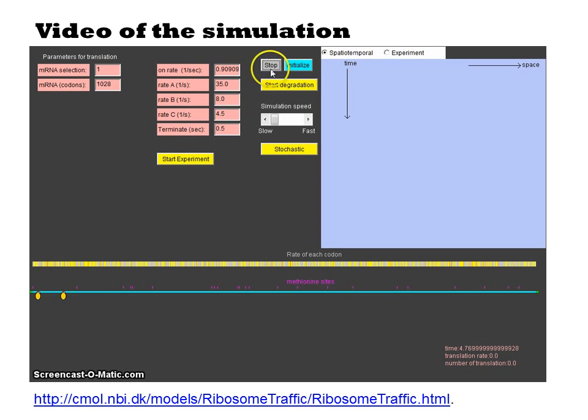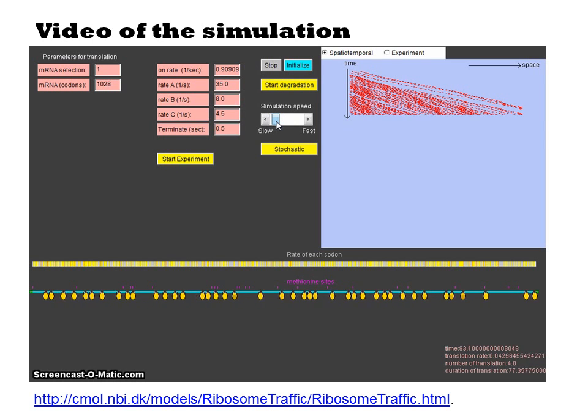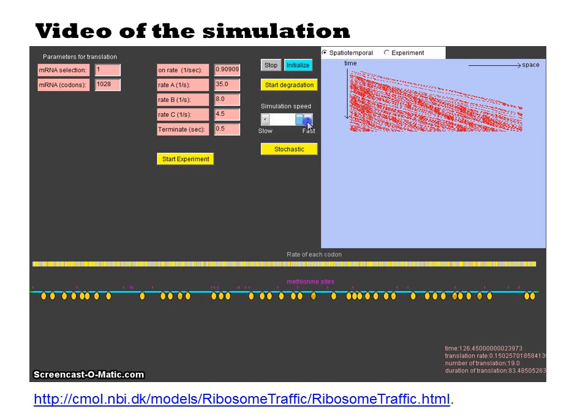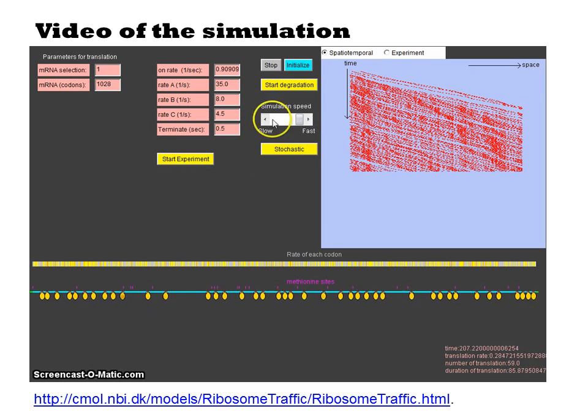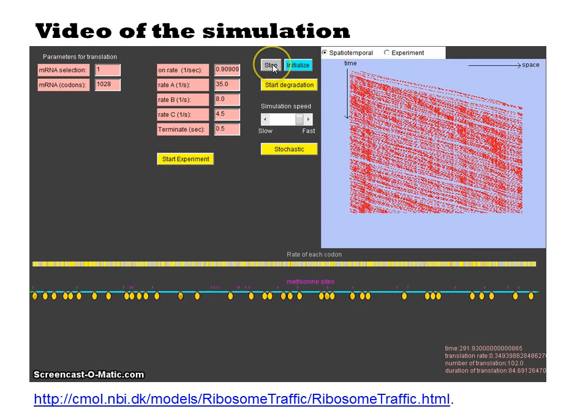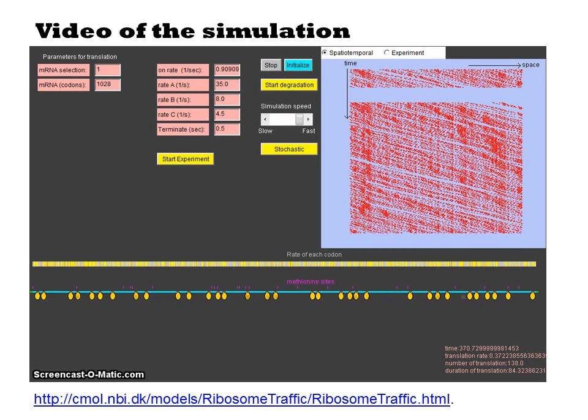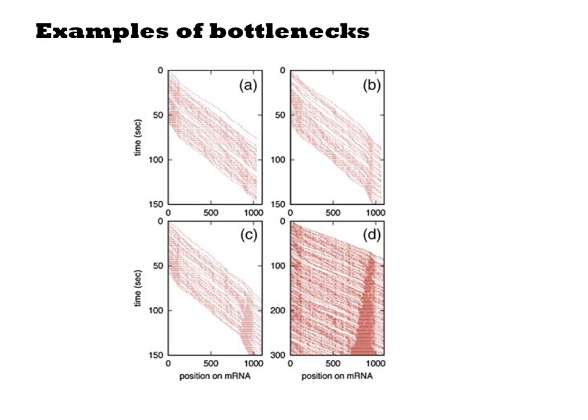You can play with this simulation online at the shown URL. The interesting variables to play with are the on rate and whether it allows the mRNA to be degraded or not, which is this Start Degradation button. As you start the simulation, ribosomes initiate translation and proceed along the mRNA. You can see how their movements jostle about as they move across due to collisions with other ribosomes.